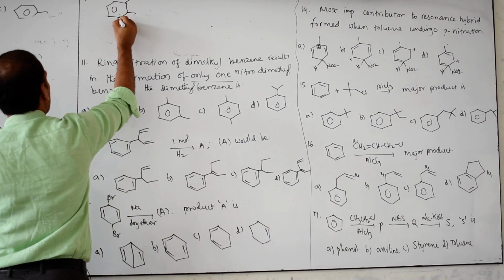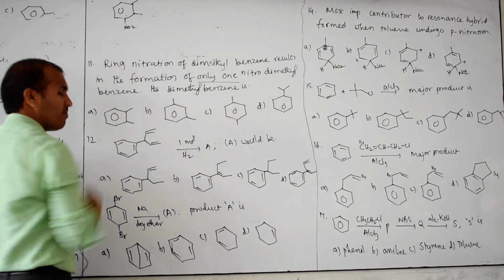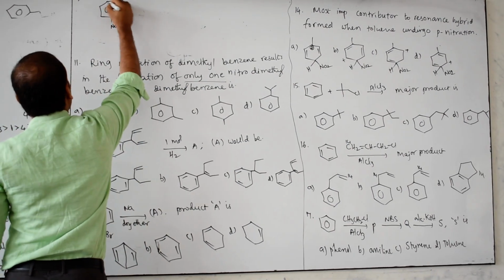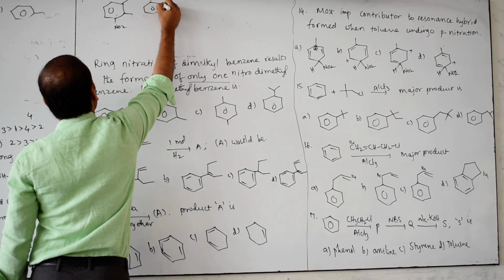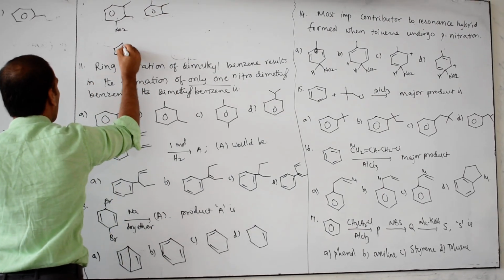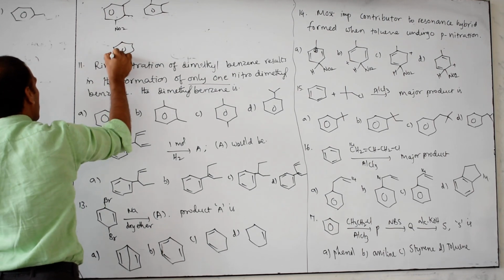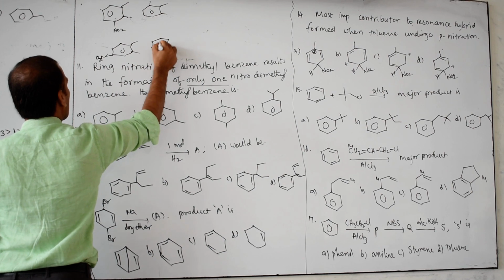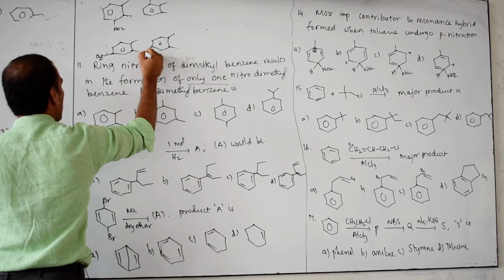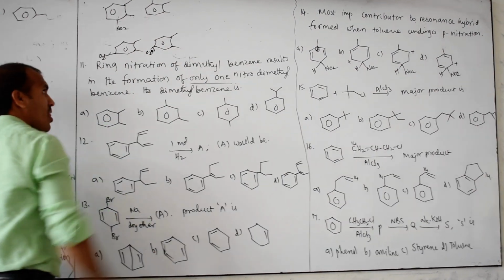With respect to this, the NO2 group forms here. With respect to the other, the NO2 group forms here, at the para position. With respect to this one, para position here. How many products are formed here? 4.